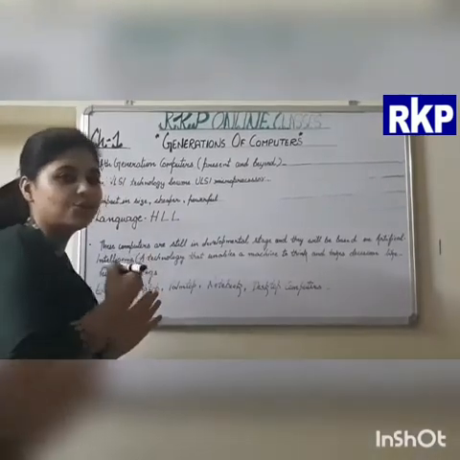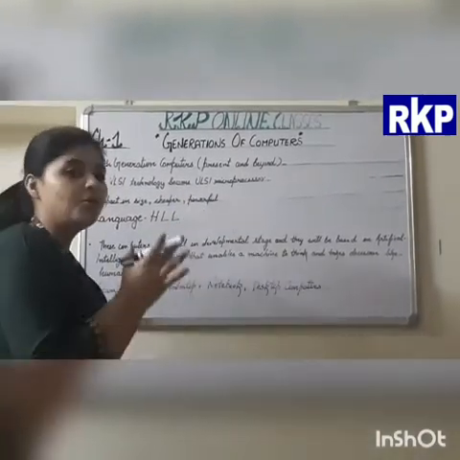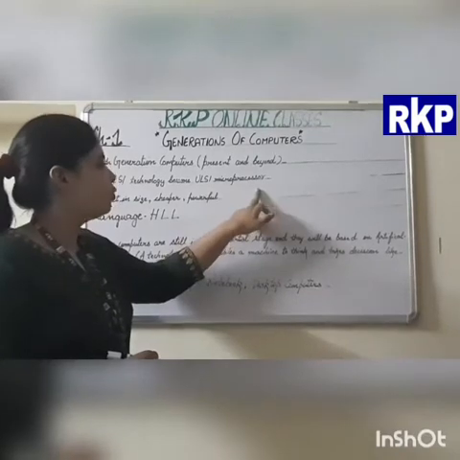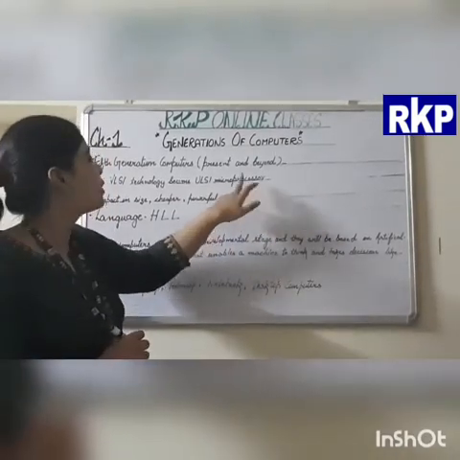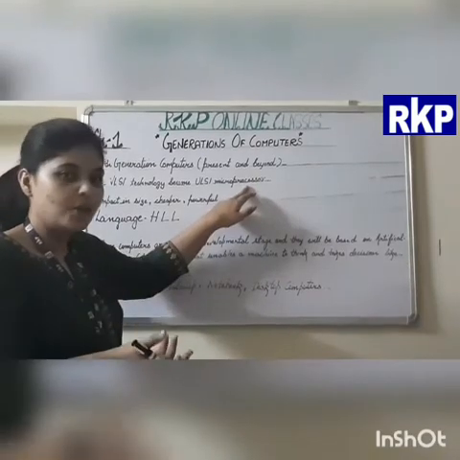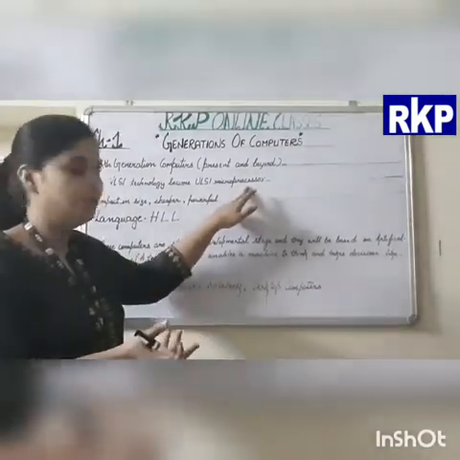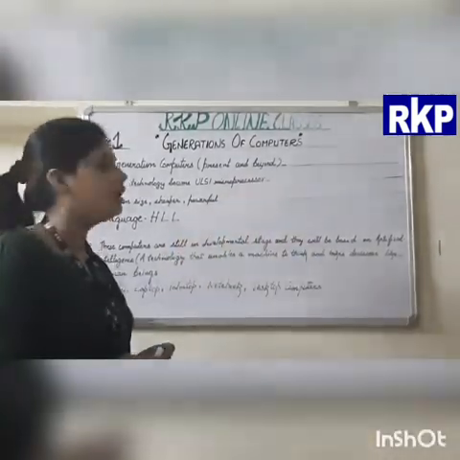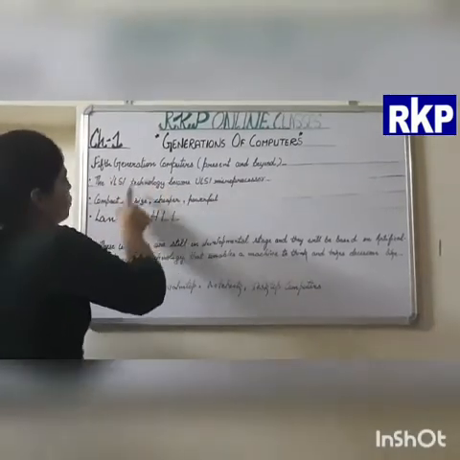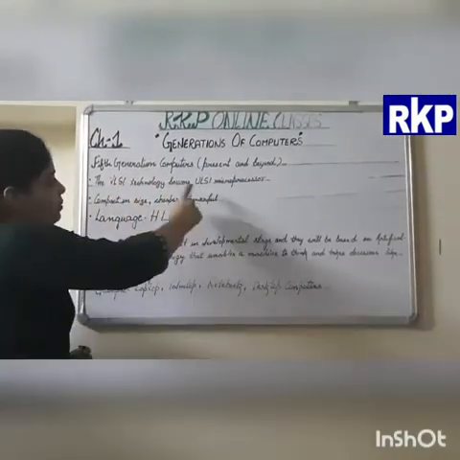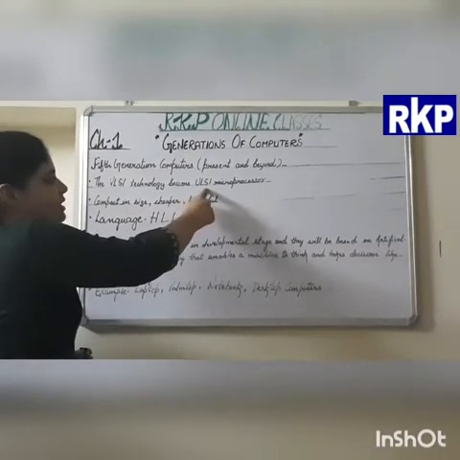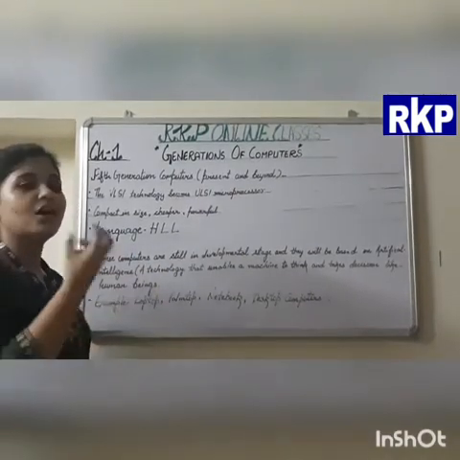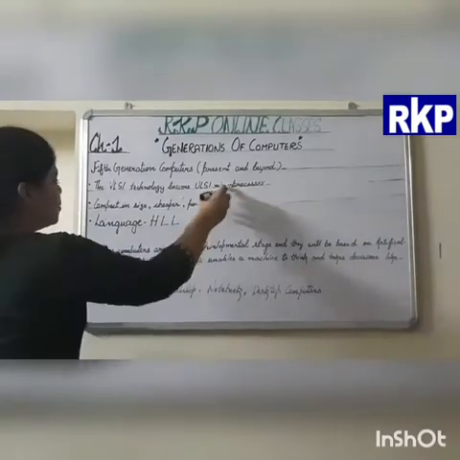That will reduce the size of the computer. That's why our computers become much more compact as compared to the earlier generations. ULSI microprocessor, as I told you, a microprocessor is a small silicon chip which is required for running the computer, and that is capable of doing ALU calculations or arithmetic logical operations. So in the 5th generation of computers, the VLSI, very large scale integration, became ULSI, ultra large scale integration microprocessor, in which more than 1 million transistors were placed on a single chip, which reduces the size of the computer.